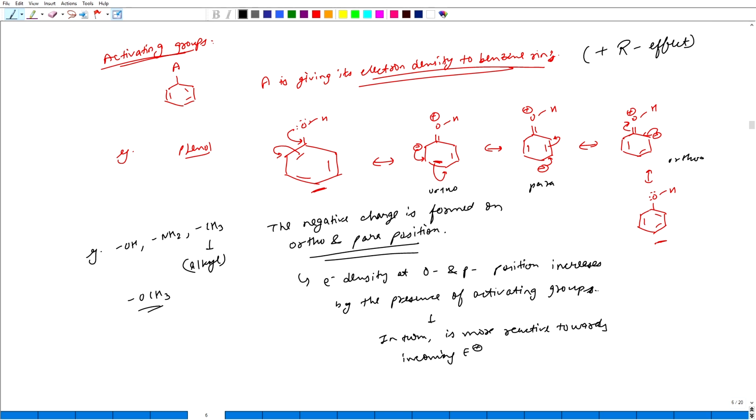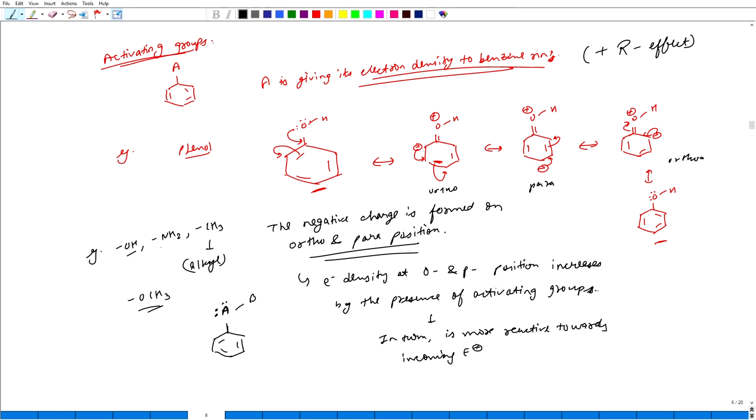These are examples of activating groups. You may wonder how you will distinguish which group is activating, whether you have to learn this or not. Just don't learn it, just take care of one thing: whichever group is an activating group, the atom directly attached to the benzene ring will have a lone pair of electrons.